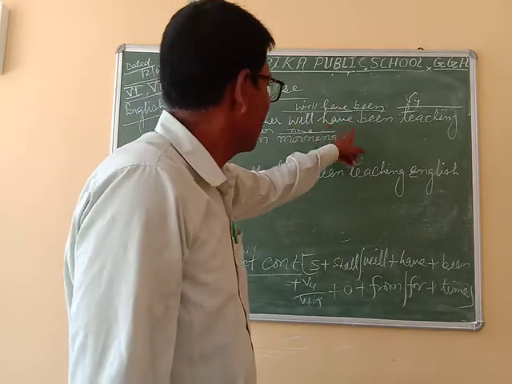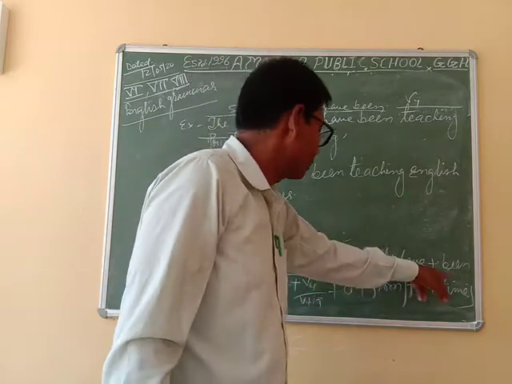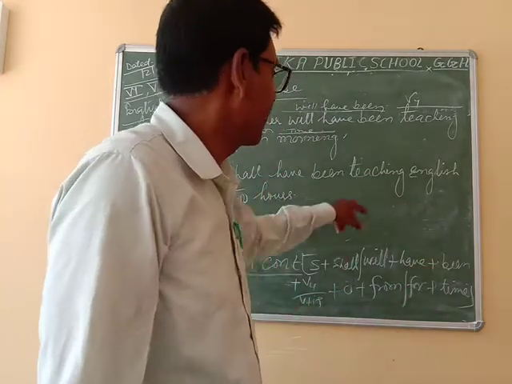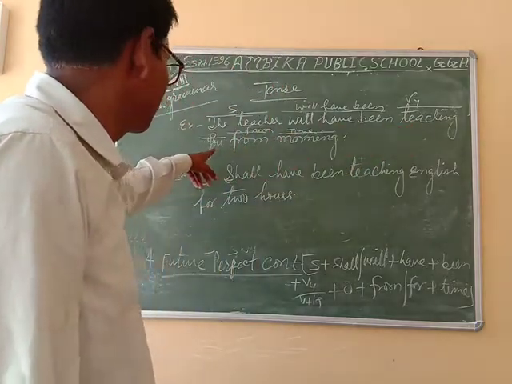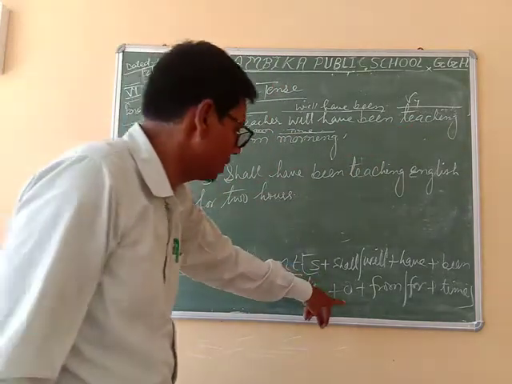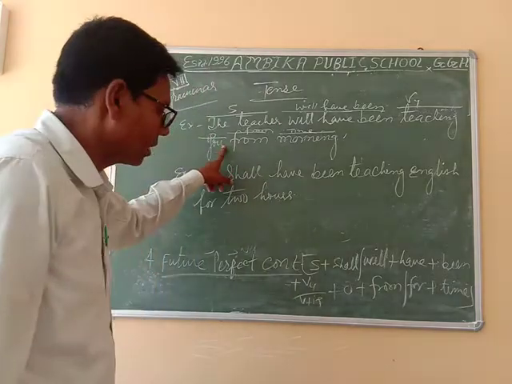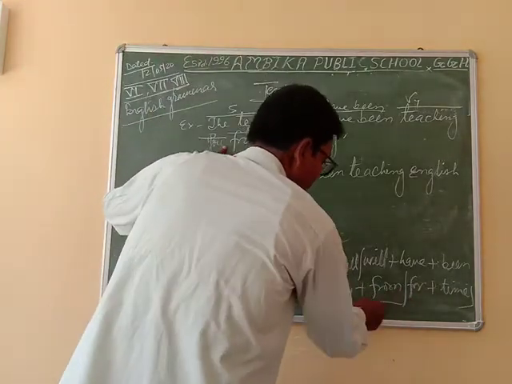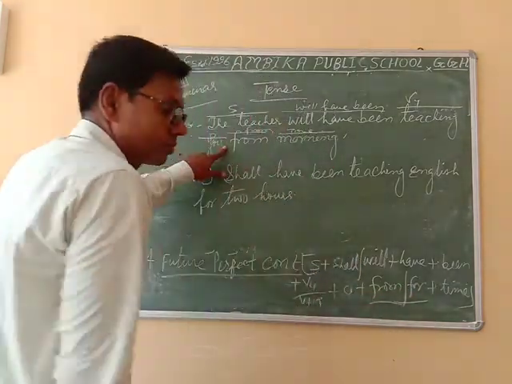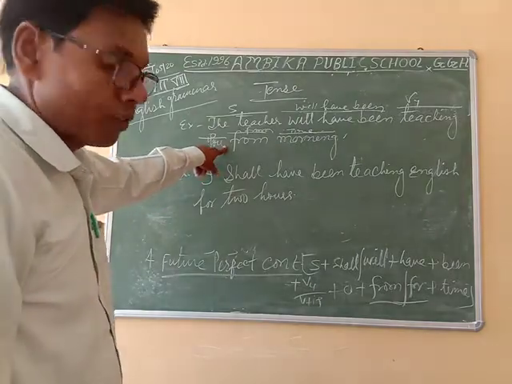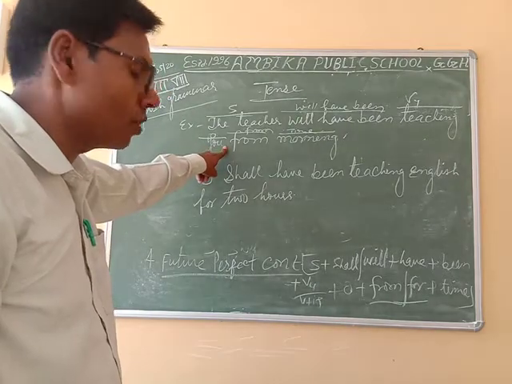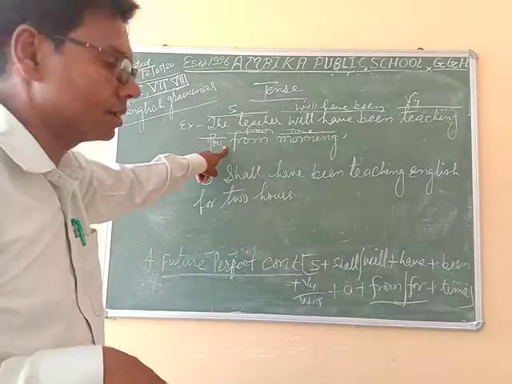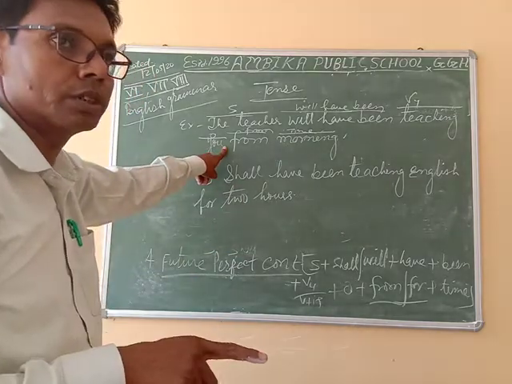After will have been comes the fourth form of the verb, as I am using in the example, and after the fourth form of the verb comes the object. And after the object we have to use from or for, according to the nature of the sentence.